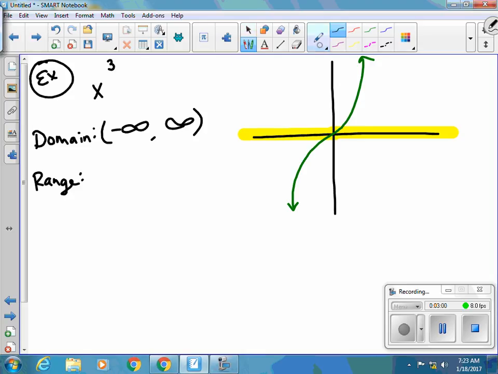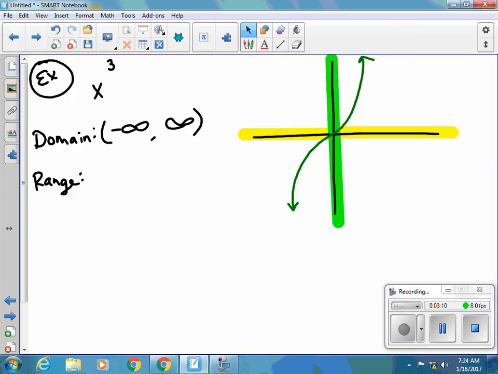Now for the range, we're looking at how far down does it go? How far up does it go? And that's all in terms of just the y values. So if I'm looking at going down, it goes down forever in the negative direction. So negative infinity.